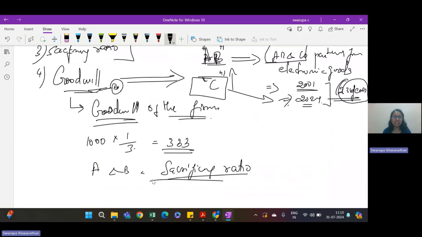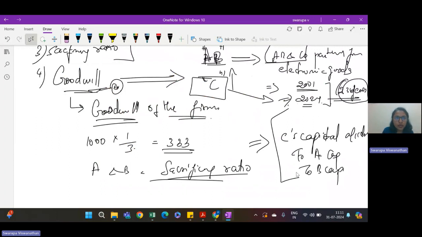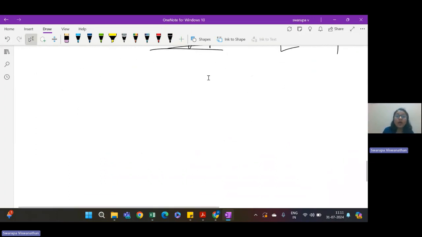So in the sacrificing ratio, goodwill has to be adjusted, or it has to be brought in by C and paid to A and B. So the adjusting entry will be C's capital account debit, to A capital and B capital in their sacrificing ratio. When we take up sums, we will understand this concept better, but I hope this is clear now as to what is goodwill and why we are adjusting goodwill. What is the logic behind calculating goodwill and adjusting goodwill?